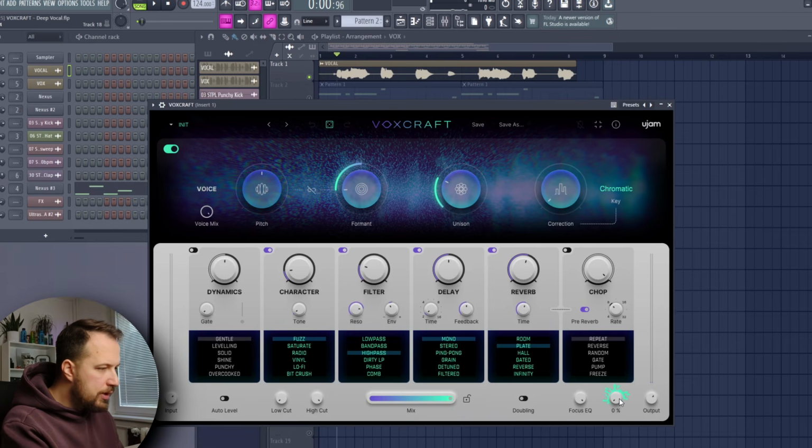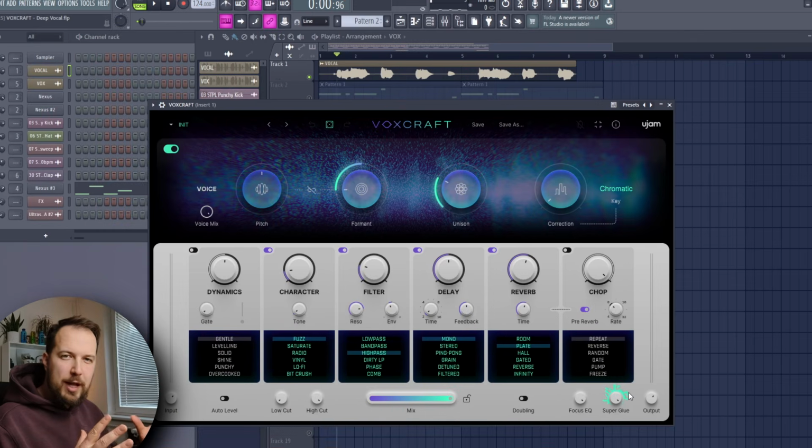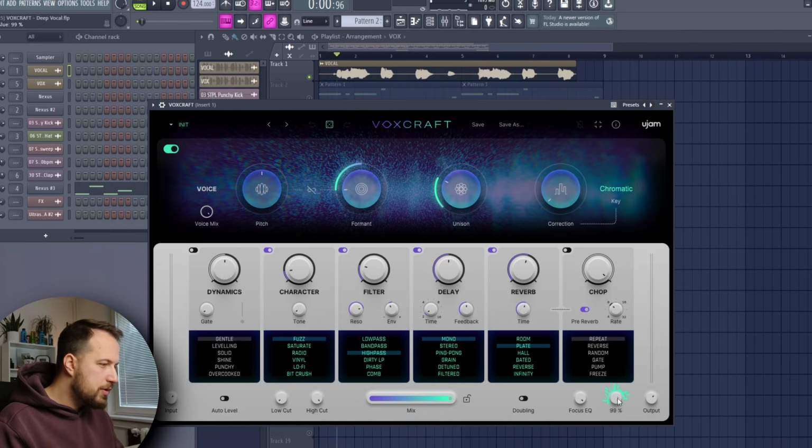I'm also gonna use a little bit of the super glue, so let me just show you how it sounds if you put it all the way up. So yeah, it basically glues everything together, making it sort of the same volume throughout. Sometimes you want that quite a lot. Here we're just gonna use a little bit of it. I'm also gonna enable the auto level and our effect is ready.